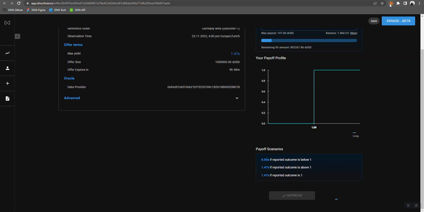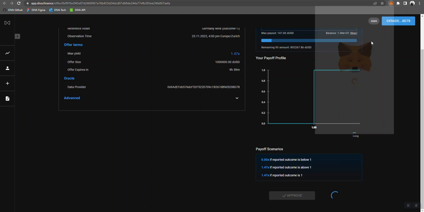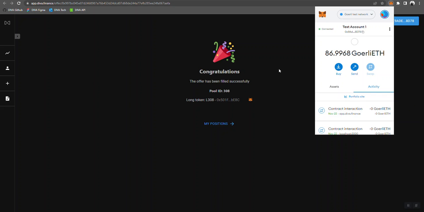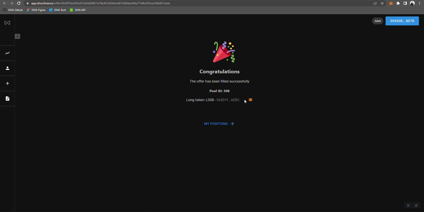And okay, so transaction pending. So let's wait a bit. So decentralized solutions are always a bit slower than centralized ones. But now the transaction went through. Congrats. So now you basically have this position that would pay out if Germany wins, right?